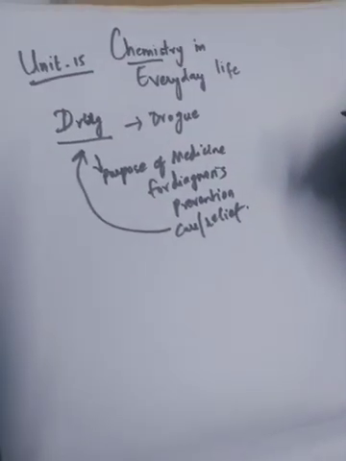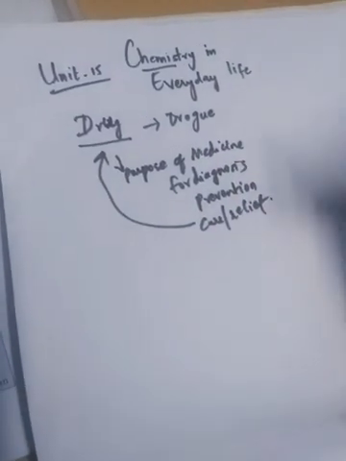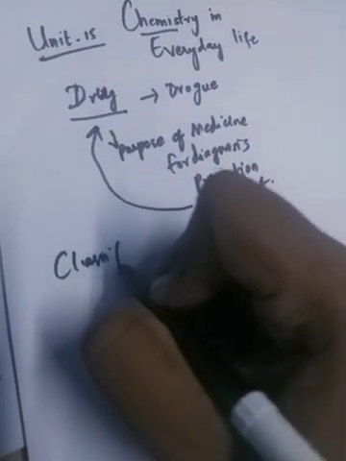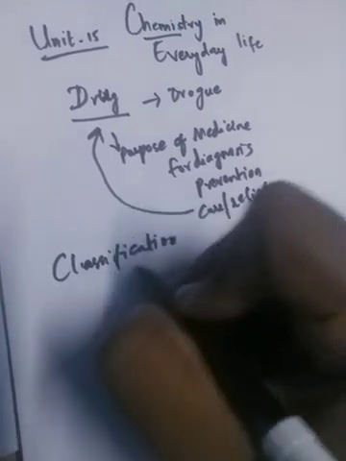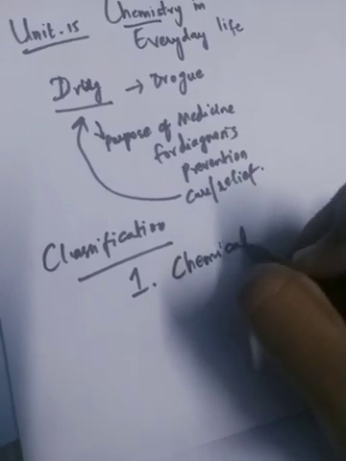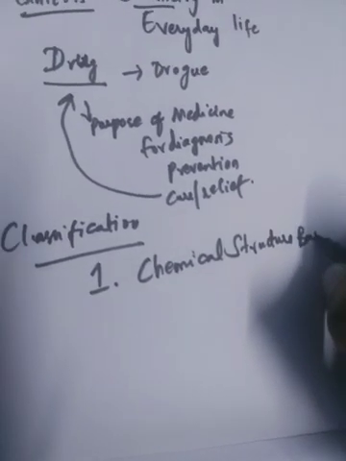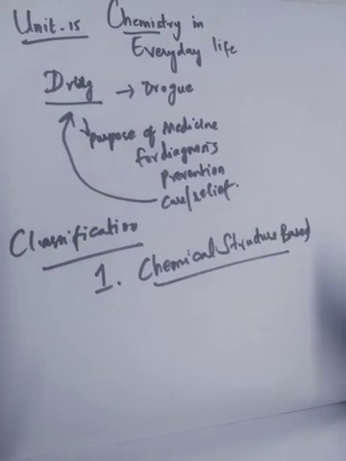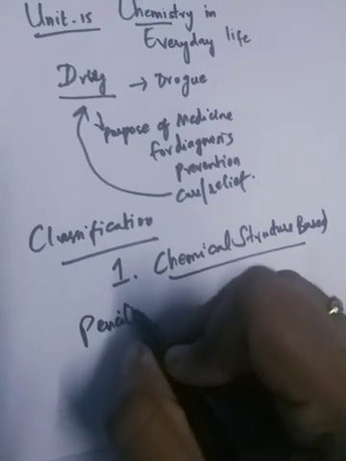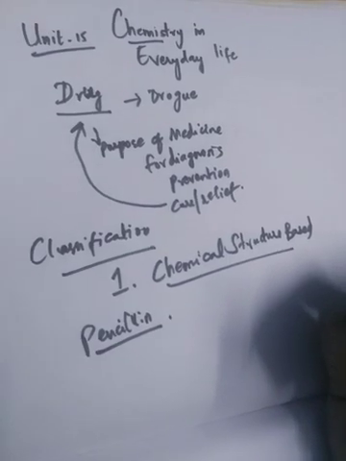So there are certain classifications of drugs. We will see based on what these drugs are classified. First type of classification is based on chemical structure. For example, penicillin. If we take penicillin, this is used for viral diseases, viral fever, etc.